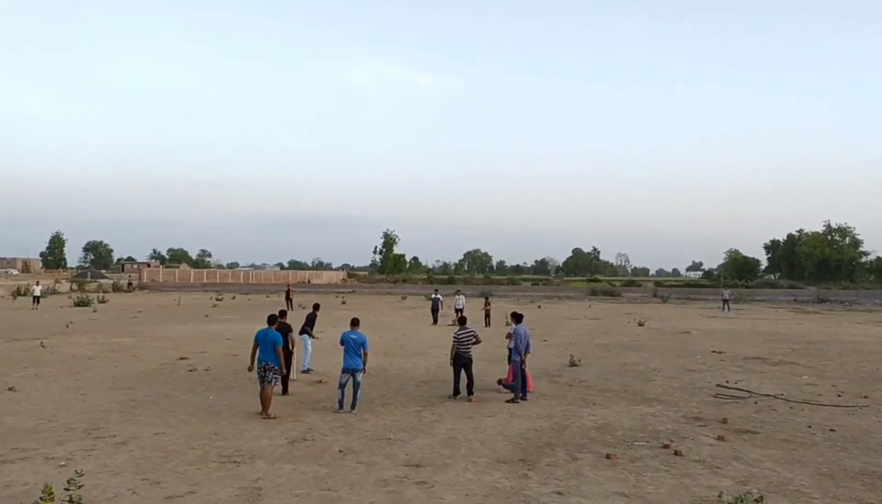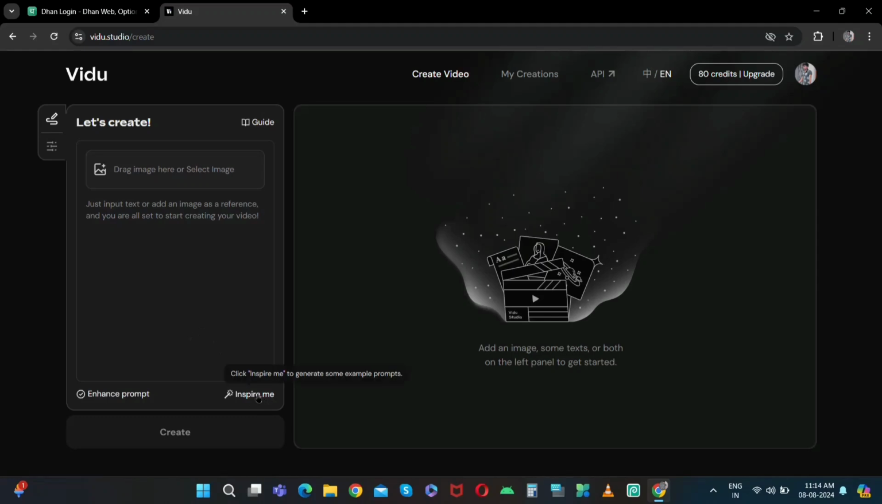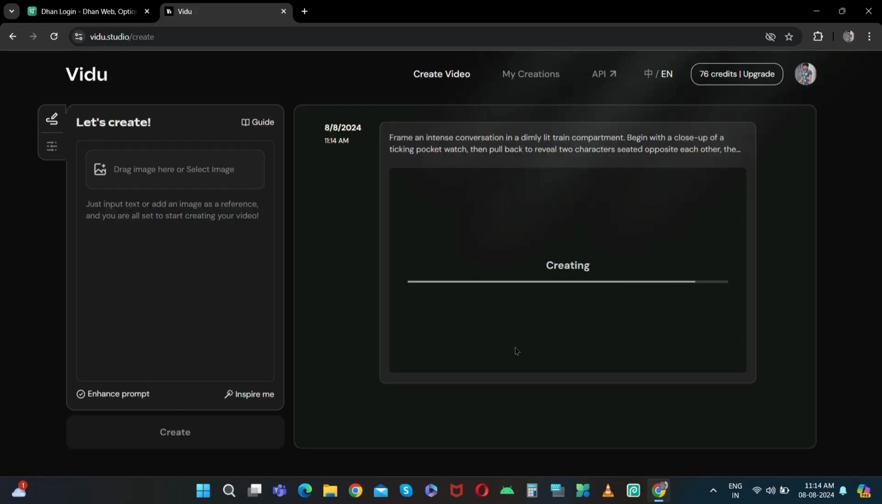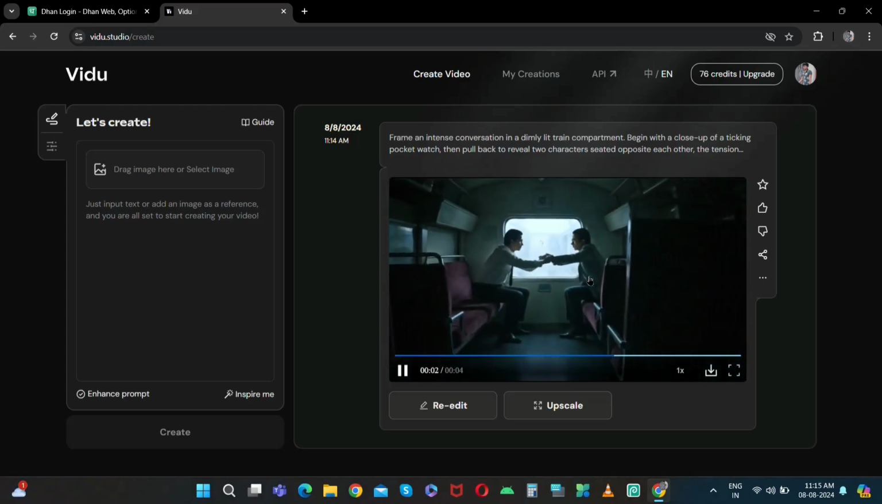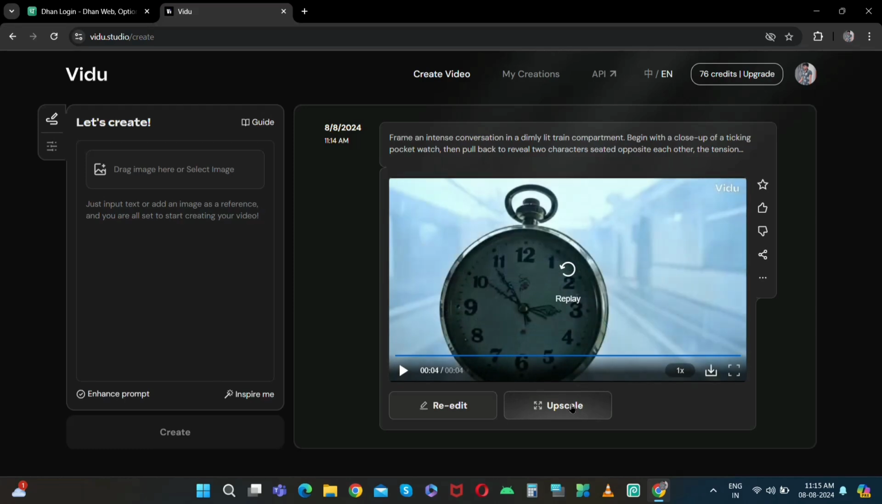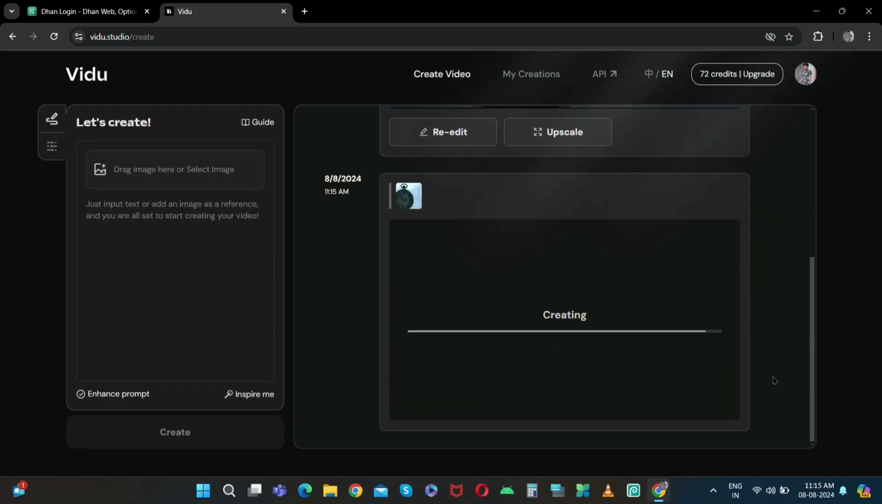Then just like you might have played tribal while playing cricket, you can also generate a video here by clicking on inspire me in a random prompt. After you click on inspire me, we then click on create. And in just a few seconds it creates our video according to the prompt. Now to improve its quality, we can click on upscale here. By doing this, your 4 credits will be used again, but eventually your video will be upscaled like this.